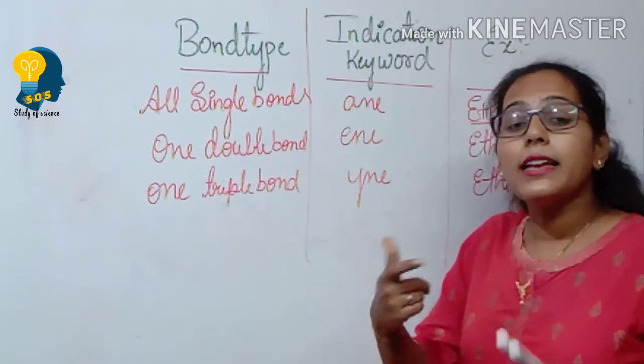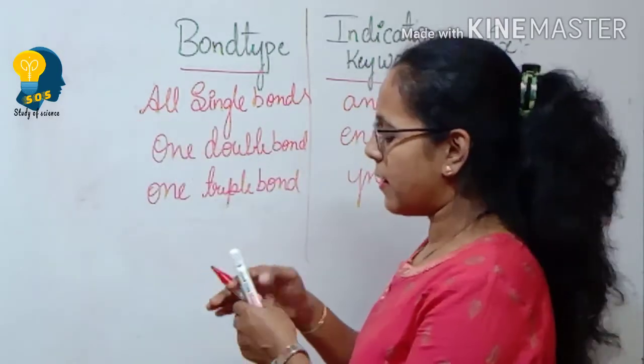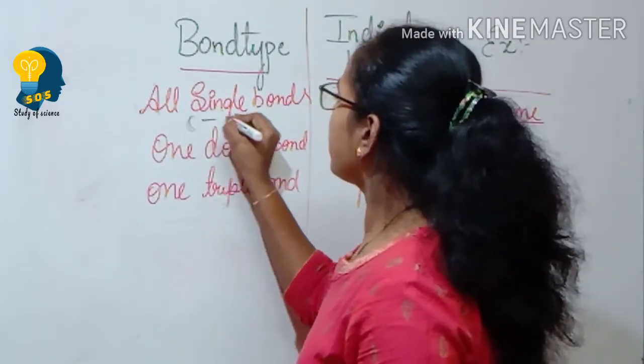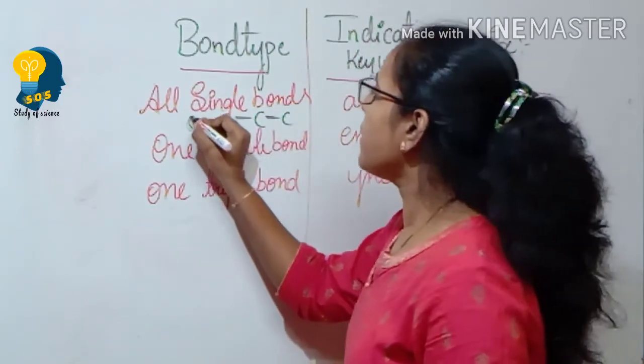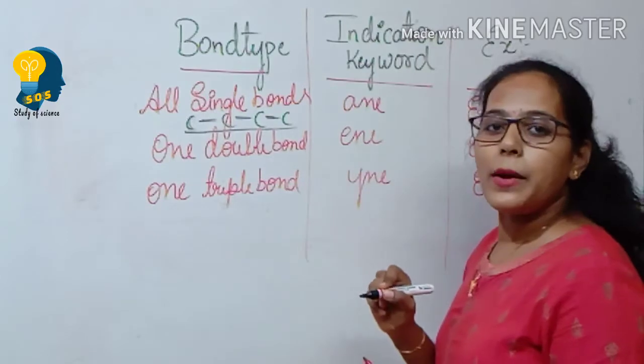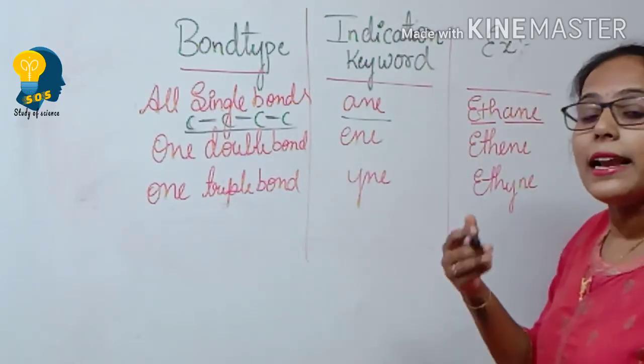If there is a single bond between all the carbon atoms, take an example, the carbon chain looks like this. There is no double or triple bond. All are single bonds between the carbon and carbon atom. Then the indicator tool will be ane because it is the alkane group.